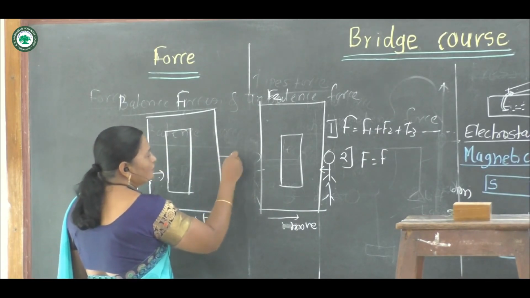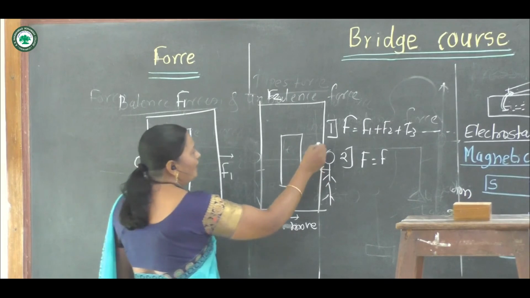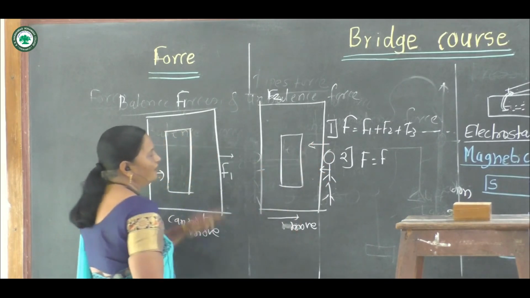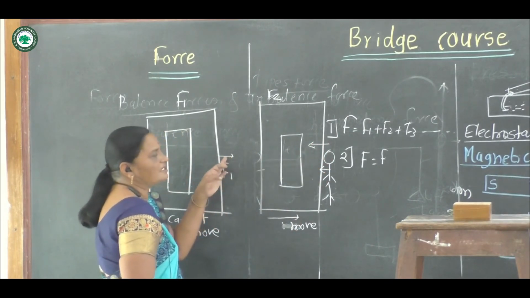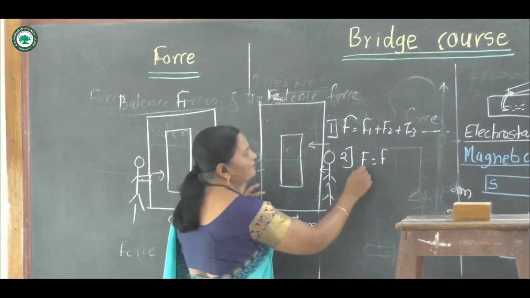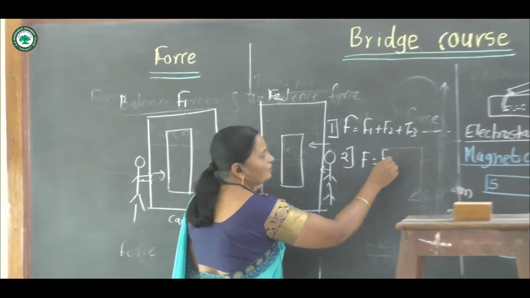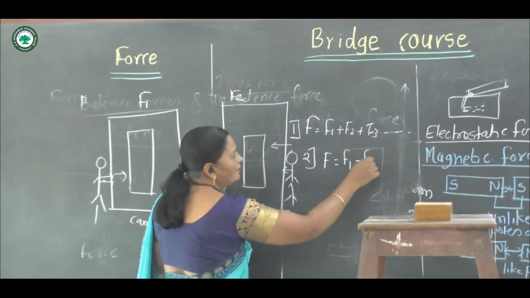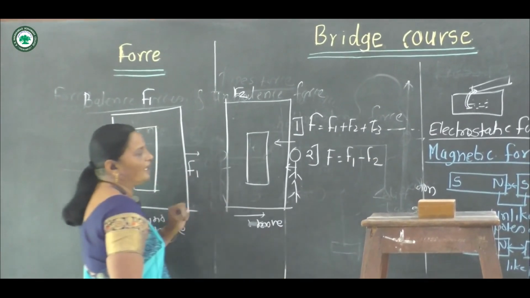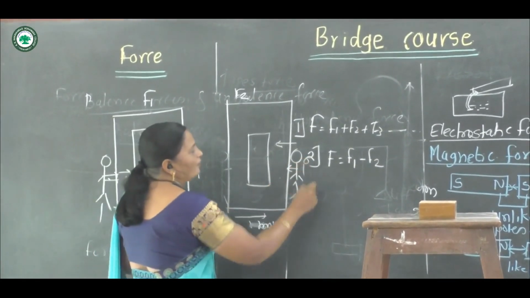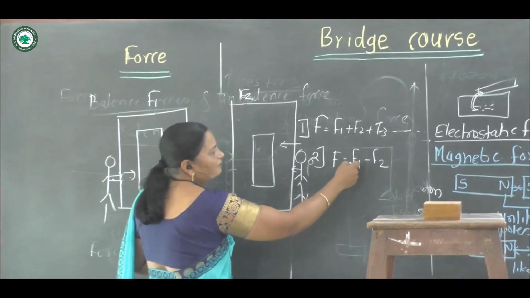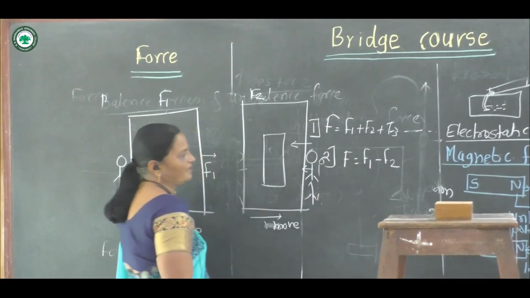F1 is towards the right and F2 is towards the left. The directions of the forces are opposite, so the resultant force is F equal to F1 minus F2. In this case the forces are subtracted.